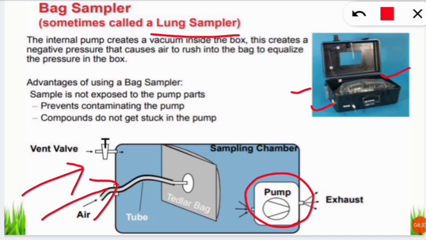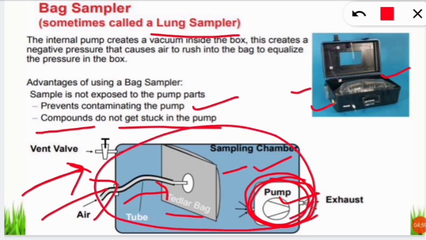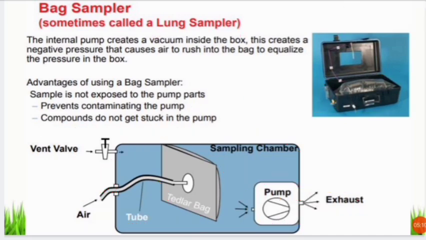So what are the benefits of this bag sampler? It is preventing contamination from the pump. The pump is here, so our air particles are not in direct contact with the pump; they come through the valve because this pump is taking. So that is the plus point. And the main thing is, compounds do not get stuck in the pump. As the pump has more pressure, they are not getting stuck in this tube or inside this bag, so they are easily concentrated and collected inside this bag, as you can see. It is like a briefcase. Then they are exhausted from the exhaust valve when we are going to analyze the analyte. Let's move on to the next slide.